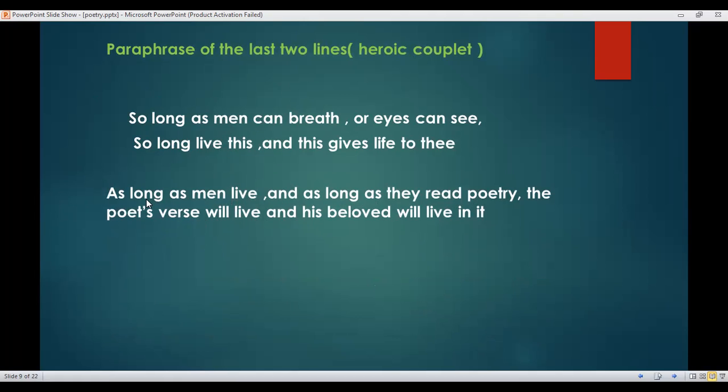This is the main idea of the poem: as long as men live, as long as we read the poetry, the lines of the poem will live forever, and through the lines, his beloved will live in it.